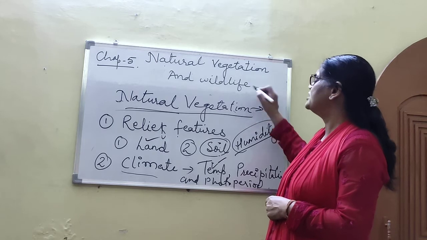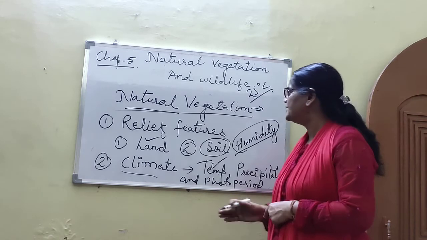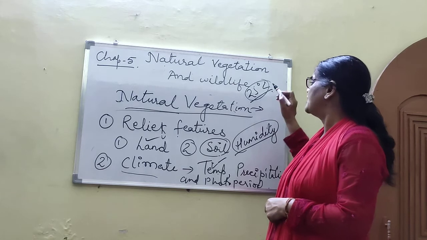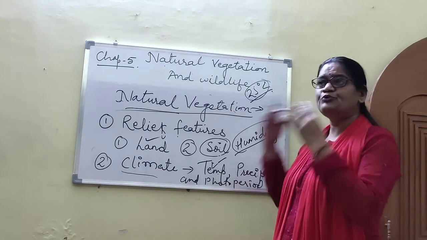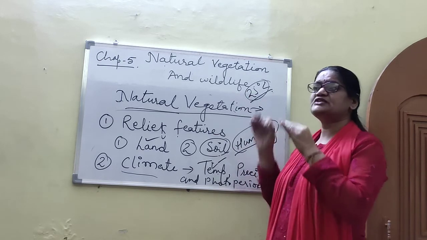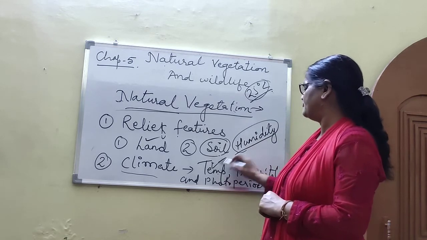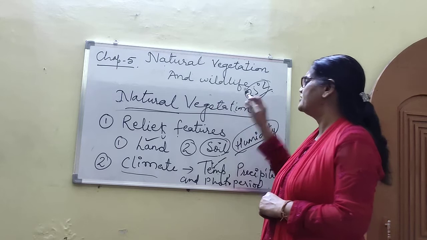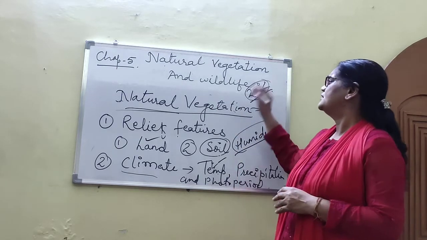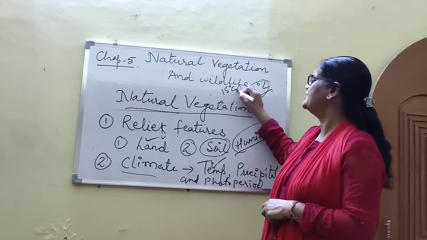Suppose wheat requires 25 degrees Celsius of temperature. So in India, where 25 degrees Celsius is found, wheat is grown. Wheat is not grown in Jammu and Kashmir. Why? Because their temperature is very low. Suppose apples are grown at a temperature below 15 degrees Celsius.